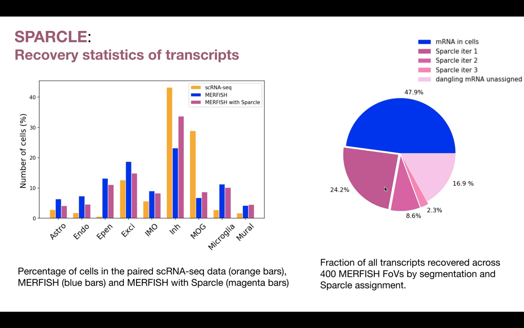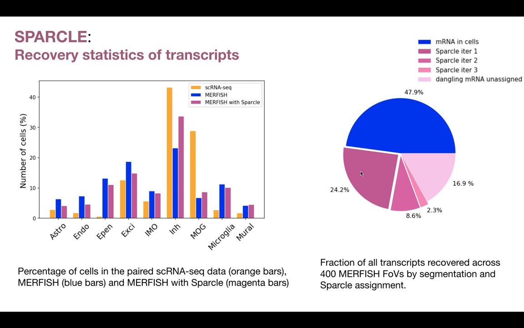Here are some more recovery statistics for the transcripts. On the left, we see the number of cells, in percentage, that are recovered across the different cell types. The percentage of cells that are seen in the paired single-cell RNA-seq data is shown in orange bars, smFISH in the blue bars, and smFISH with Sparkle shown in the magenta bars.